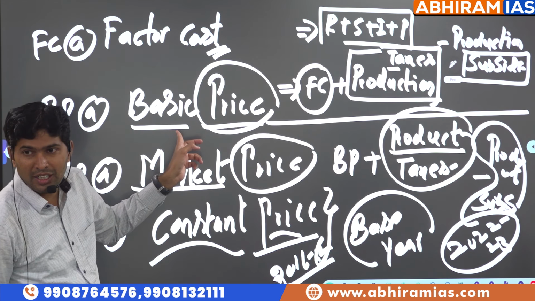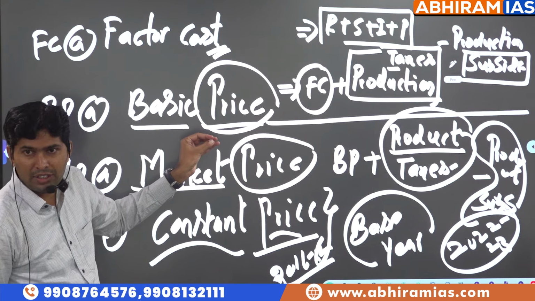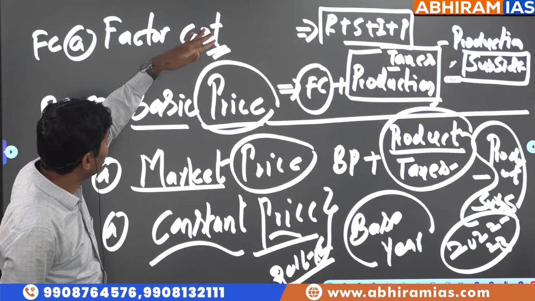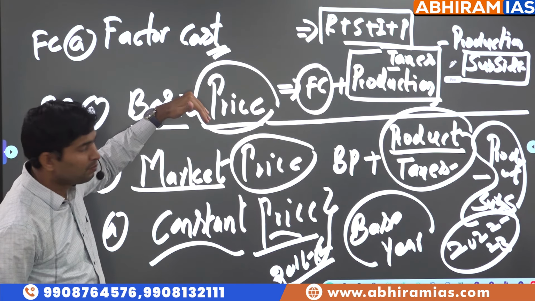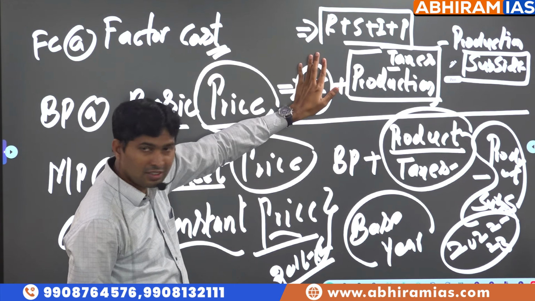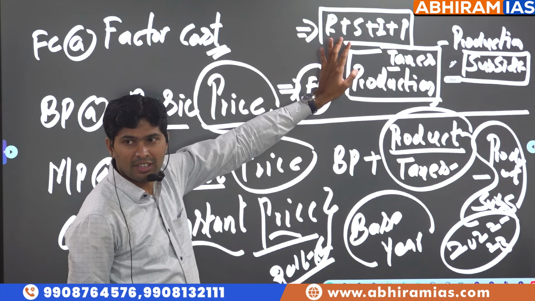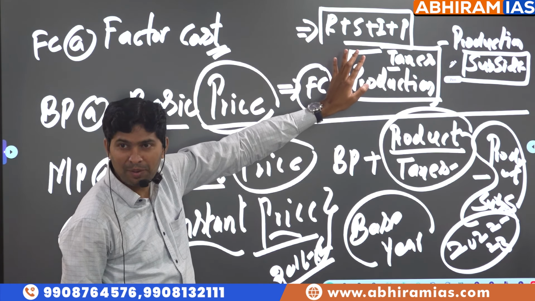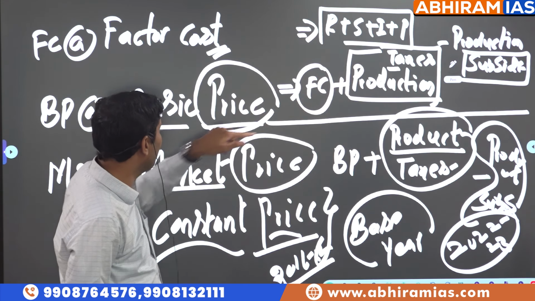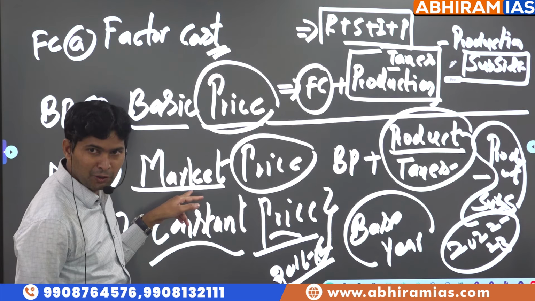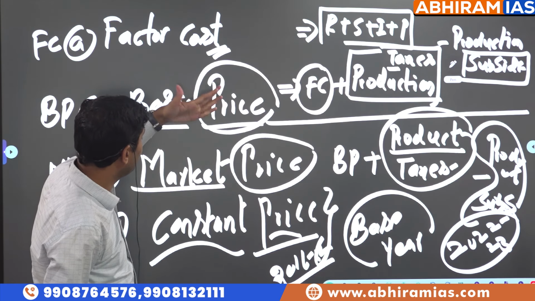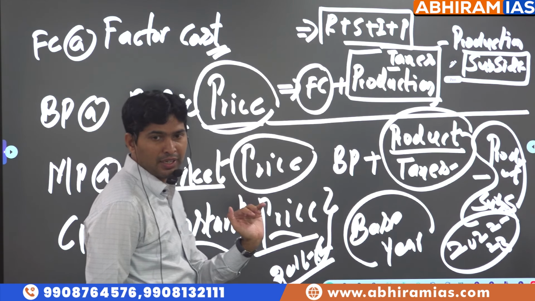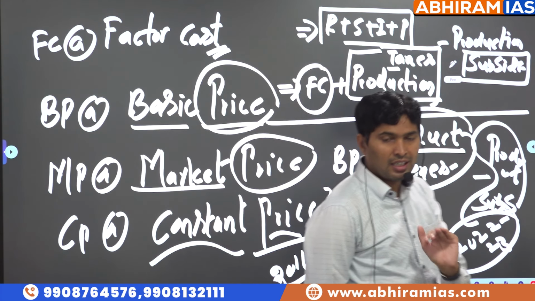Say 60 rupees per kg is the factor cost and 10 rupees is the profit. So the chips maker fixed the price as 70 rupees for Bake Zone. For Bake Zone, the cost is 70 rupees, and they are running AC also and have to pay salaries to employees, and finally they are selling to us at 90 rupees as the market price. So: factor cost, basic price, market price, constant price, base year, revision of base year.